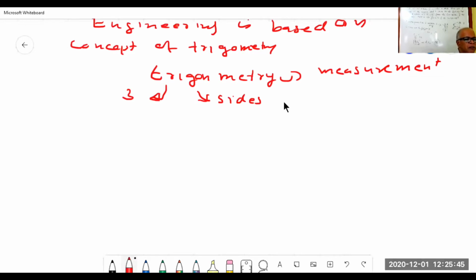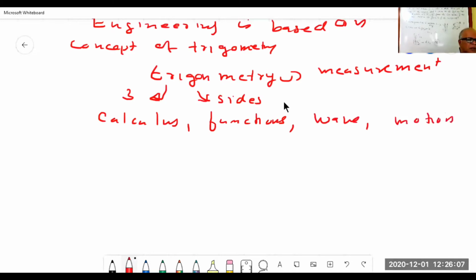In physics it applies to waves and optics, in calculus to functions, and in motions and advanced math everywhere. So trigonometry is very important.